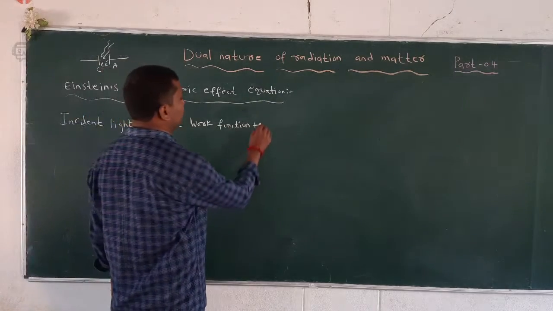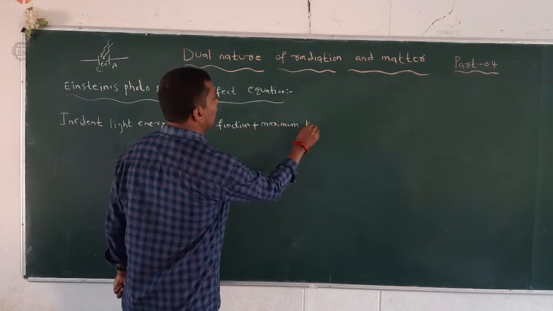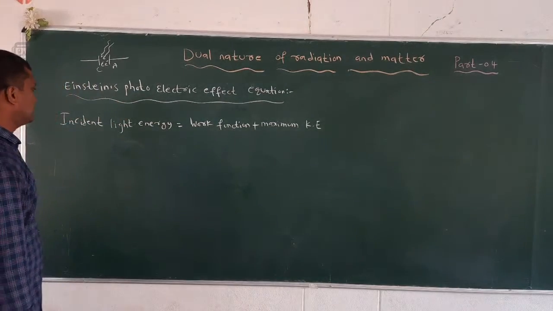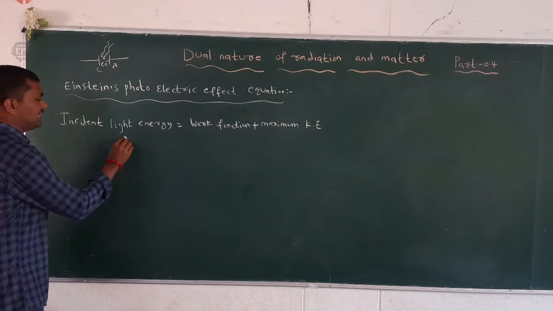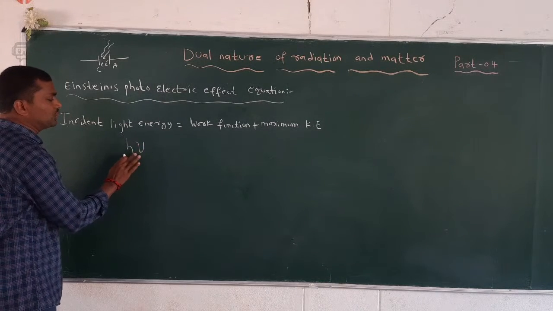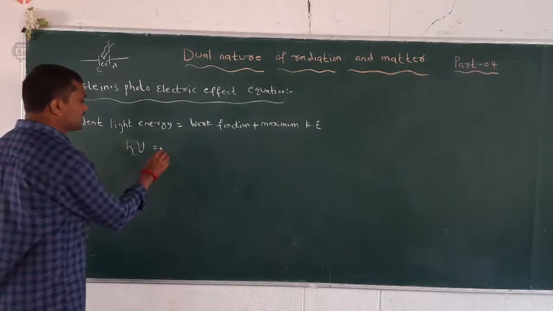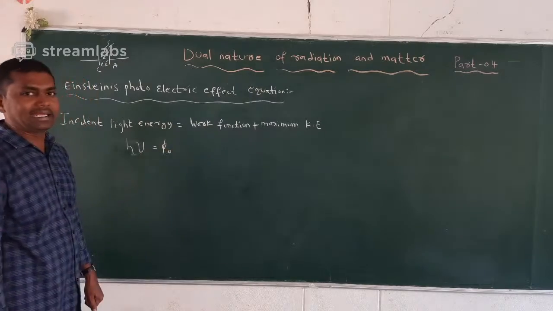So the incident light energy h nu is equal to work function plus maximum kinetic energy. The work function we can represent by w naught or pi naught.